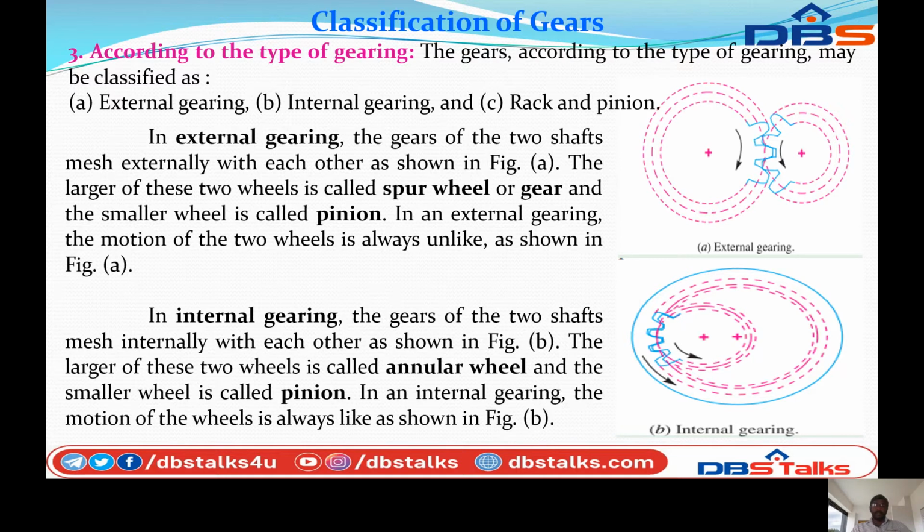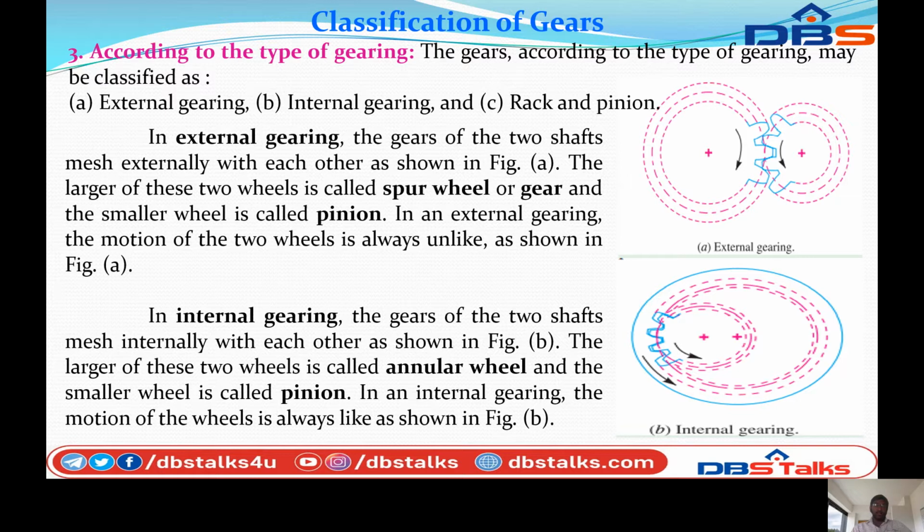Next, internal gears. In internal gears, the gears of the two shafts mesh internally with each other, as shown in figure B. You can see the figure shows the internal gearing. The two gears will be meshed with internal surfaces. The two shafts mesh internally. So the gears will be meshed in the internal surface. That's why this is internal gearing.